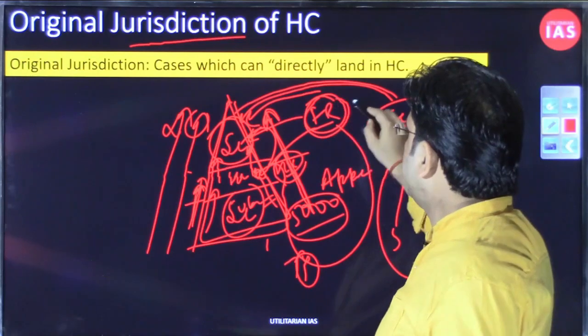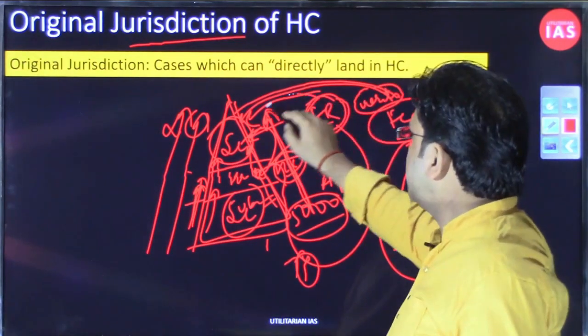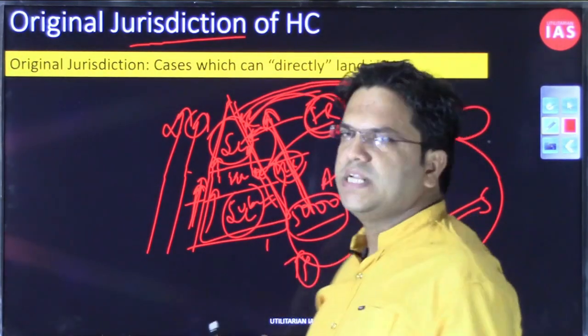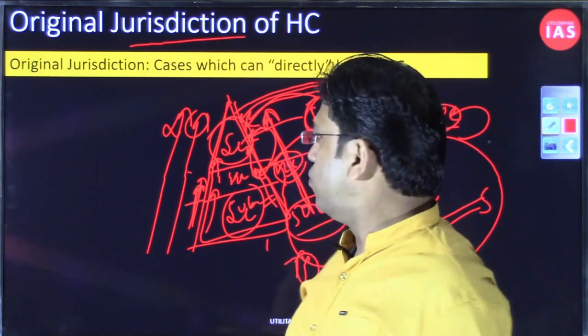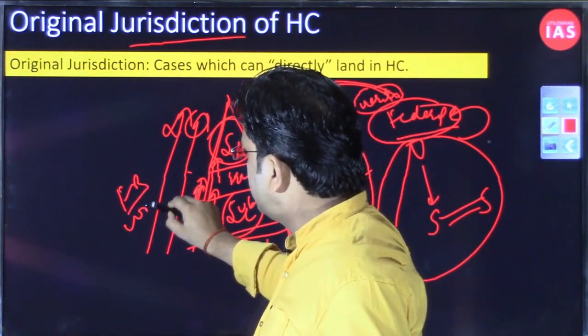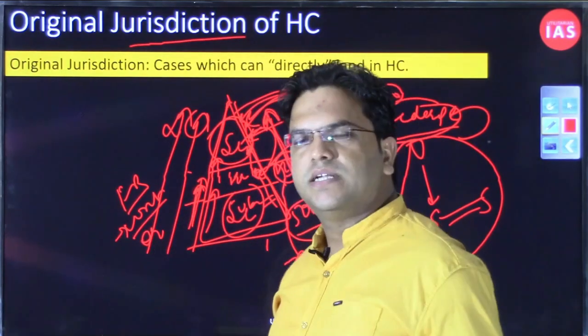Fundamental right, although it falls under the writ jurisdiction of the Supreme Court as well, also falls under the original jurisdiction. If there are both options, whether the fundamental right violation falls under writ jurisdiction or original jurisdiction, then your answer would be writ jurisdiction.